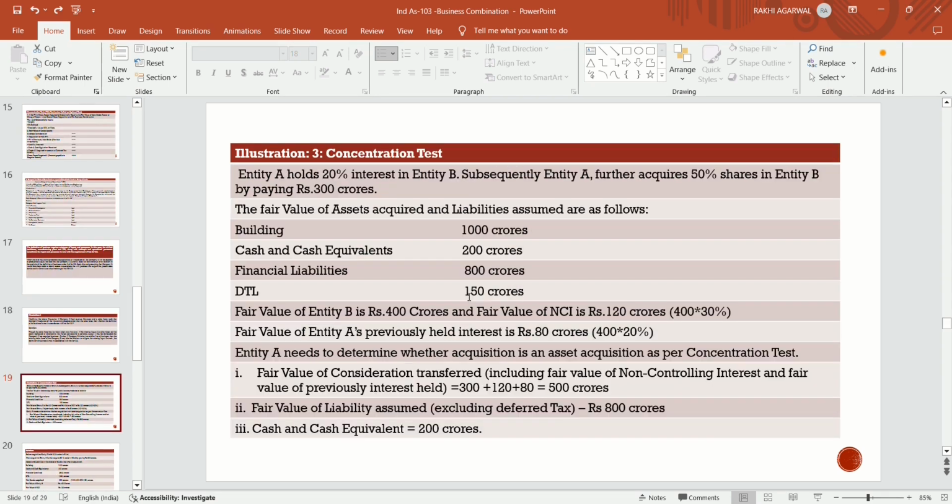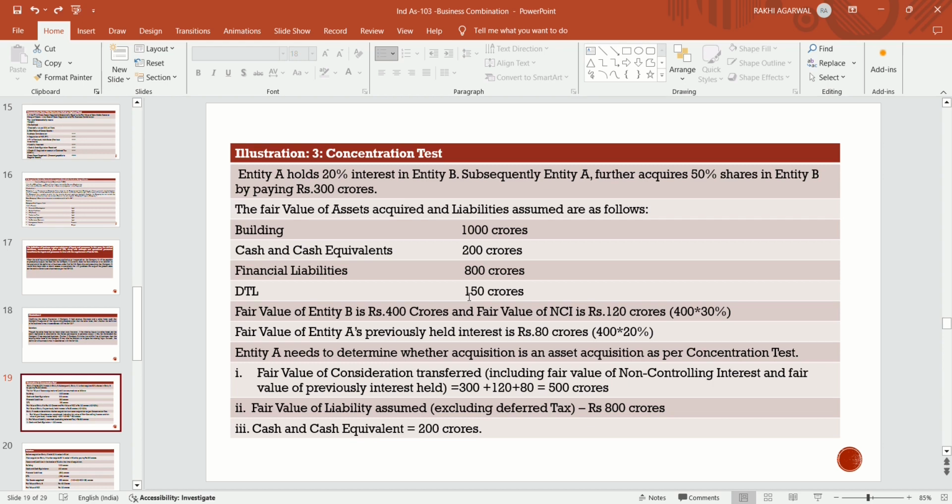Now illustration 3, concentration test. In this illustration we will apply the concentration test. Entity A holds 20% interest in entity B, not 100%. Subsequently, after 1 year, entity A further acquires 50%.